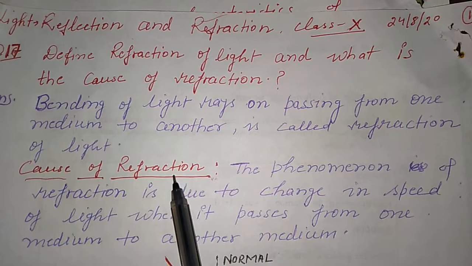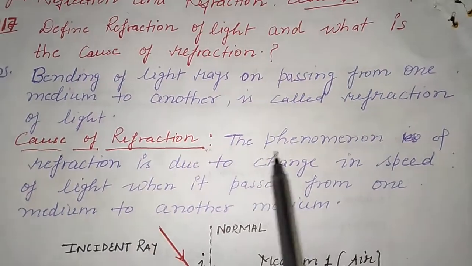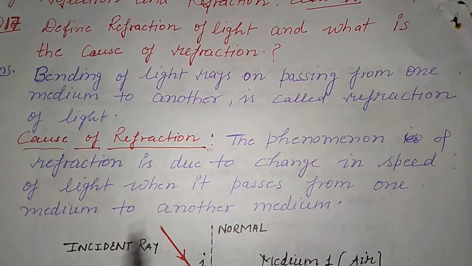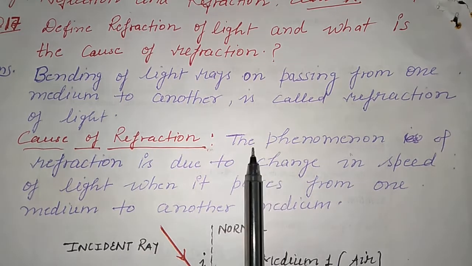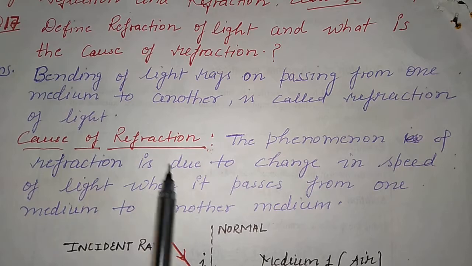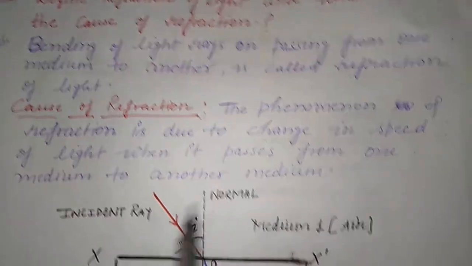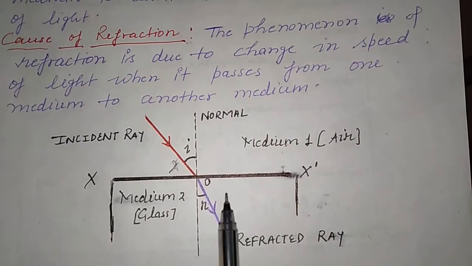What are the causes of refraction of light? It is because of the change in speed of light when it passes from one medium to another medium. The phenomenon of refraction is due to the change in speed of light when it passes from one medium to another medium. So we can explain this with the help of a diagram.